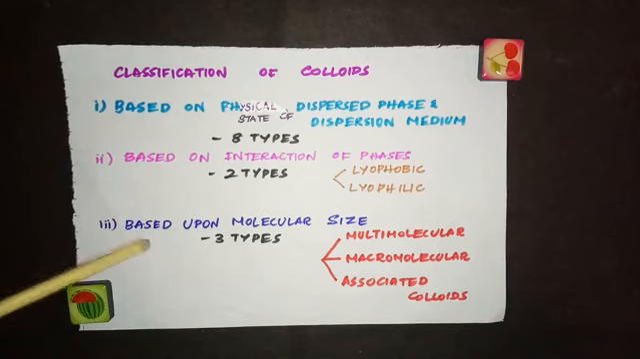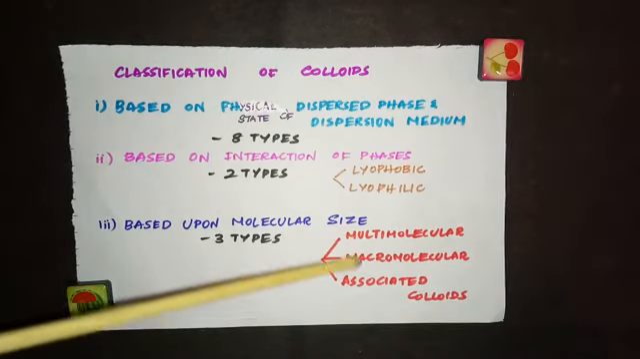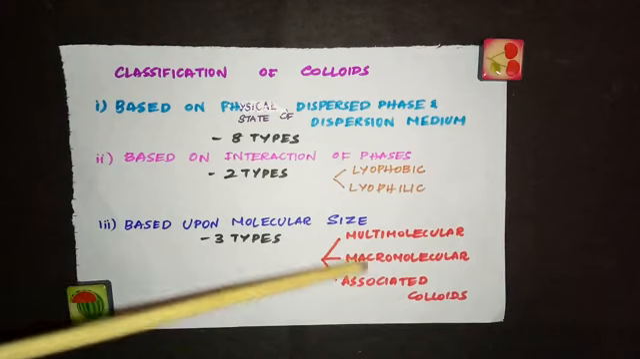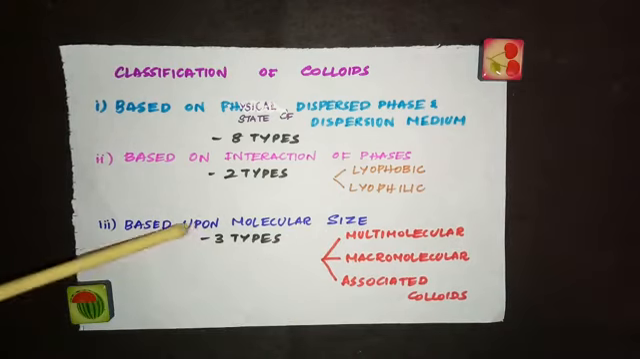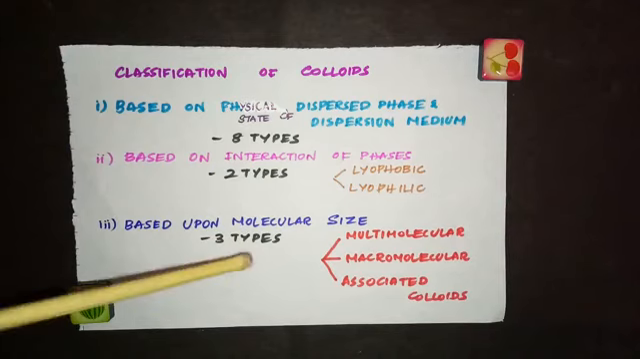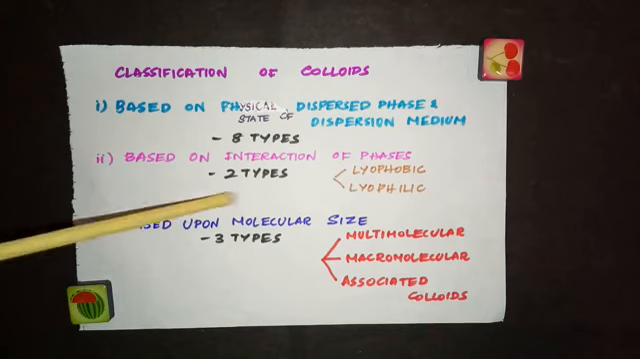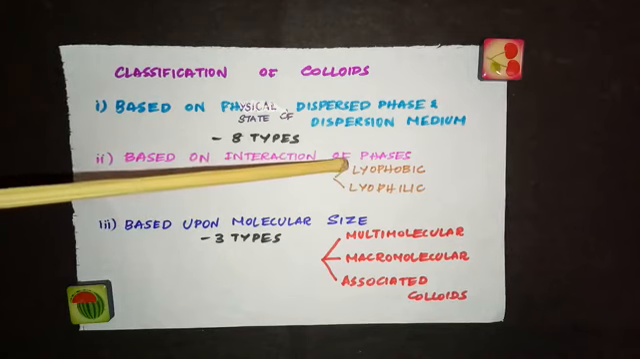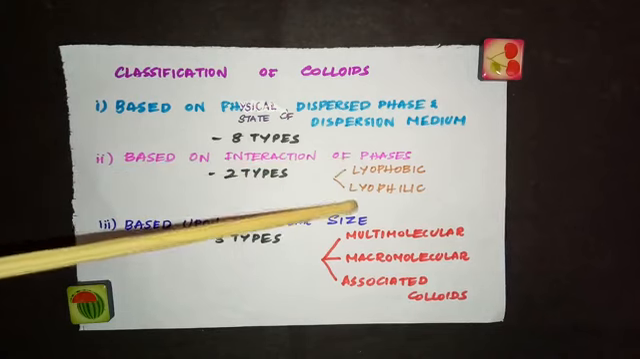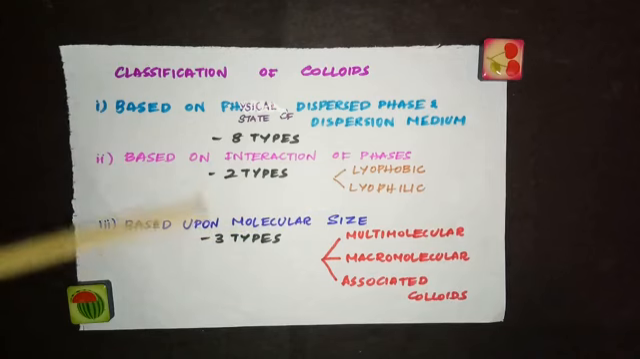And the last category is based upon molecular size. In colloids, we have 3 different types: multimolecular, macromolecular and associated colloids. So based on the molecular size, we can classify colloids into 3 types. And in the same way, based on the interaction, we have 2 types which we call lyophobic colloids and lyophilic colloids. Now we will see in detail all these types of colloids with examples.